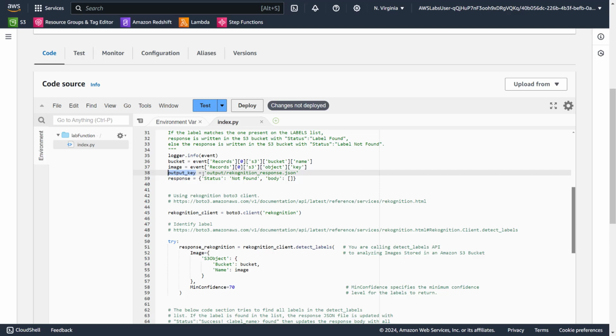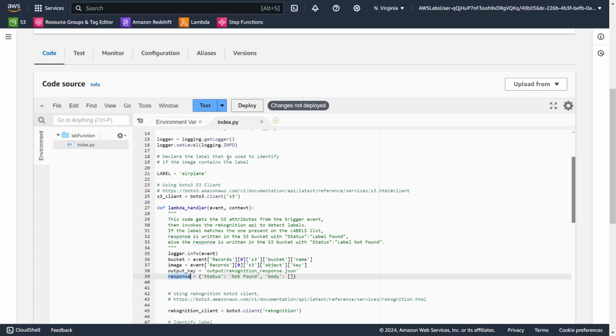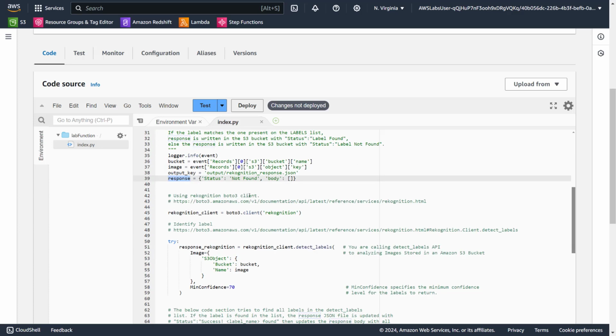Why do we need this? Because we have to store our results, the JSON results that Rekognition gives us. And then we are preparing a response saying status, not found, body. This is used for when we try to find if there is an airplane or not.